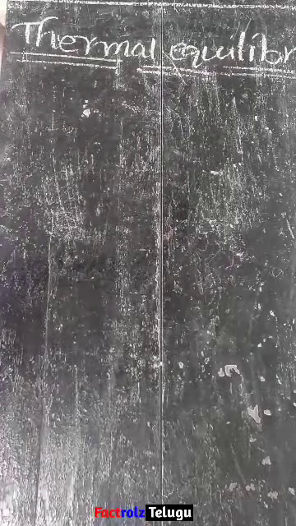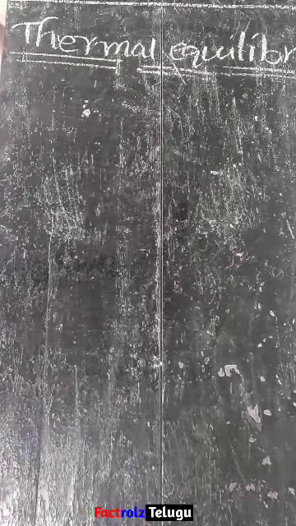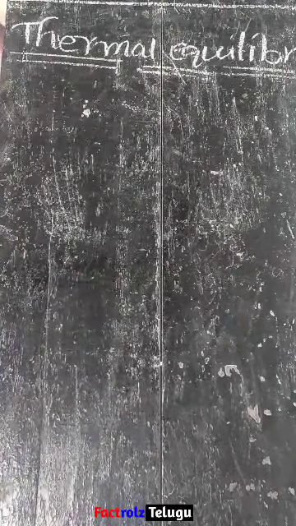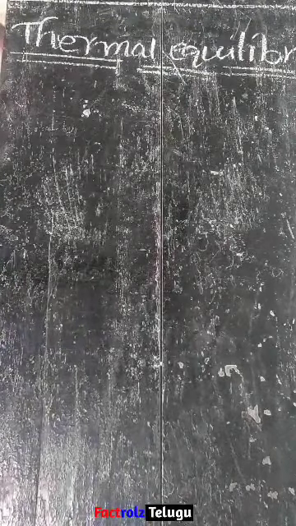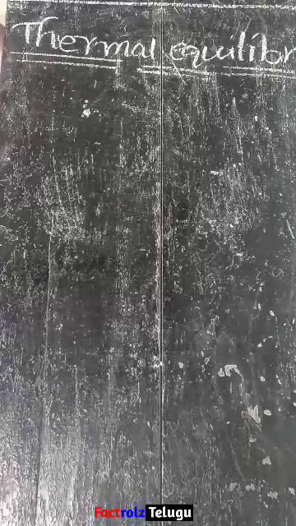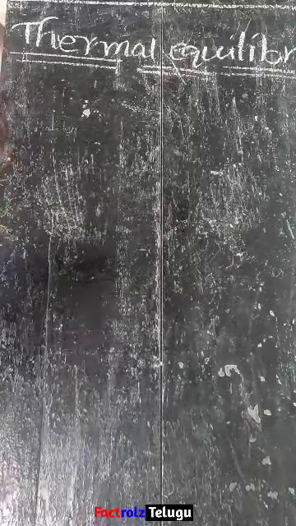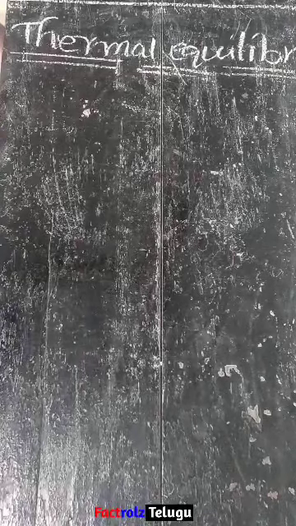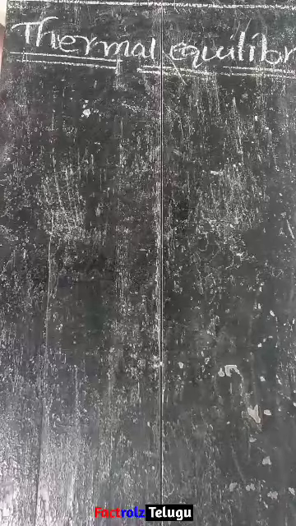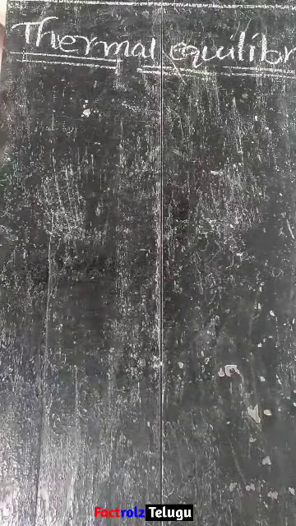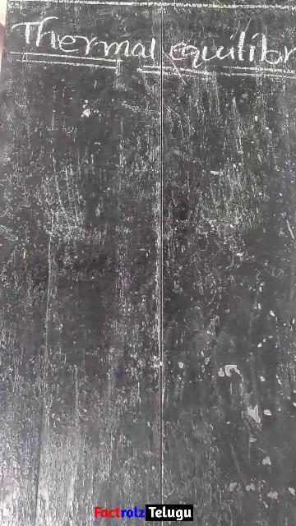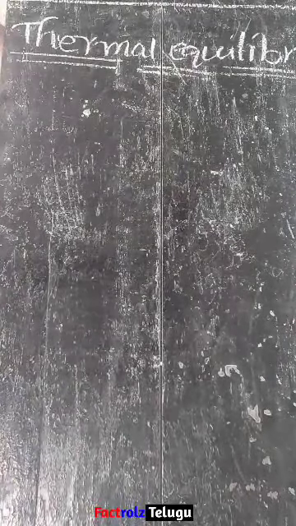If you have not seen video 1, please look at the basic concepts in video 1 and then come to this video. We discussed in video 1 some basic concepts of heat, such as how heat transfers from one body to another. Heat always transfers from the hottest body to the coldest body. Why? Because the cold body has less energy and the hot body has more energy. That's why energy flows from the hot body to the cold body, and heat is also a form of energy.